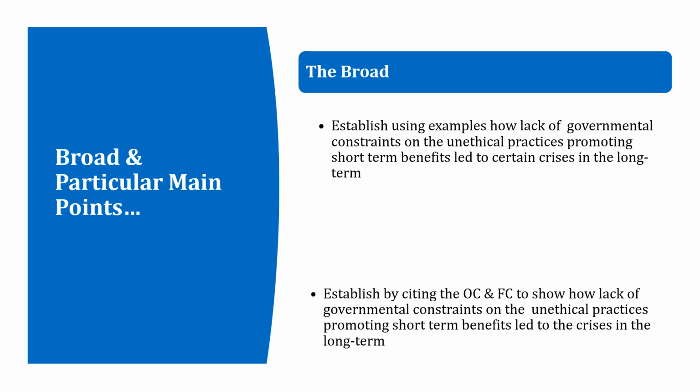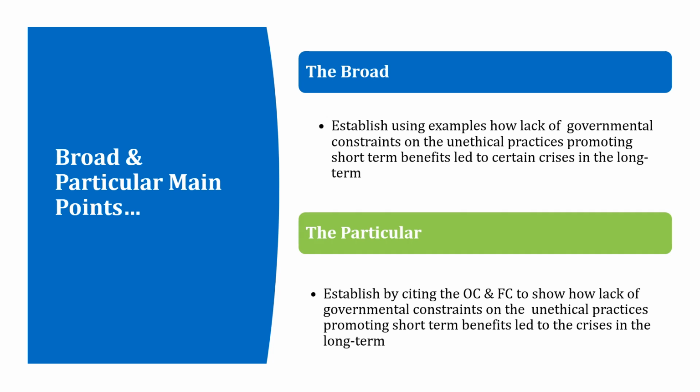On the other hand, take a look at this version of the main point. The names of the two crises specific to the passage have been used here, unlike the broad version above. This is stating the main point in particular terms. Now that we have seen the process of deriving the main point and have also understood how the main point can be worded in broad and particular terms, let us apply that process to derive the main point of a single paragraph passage.